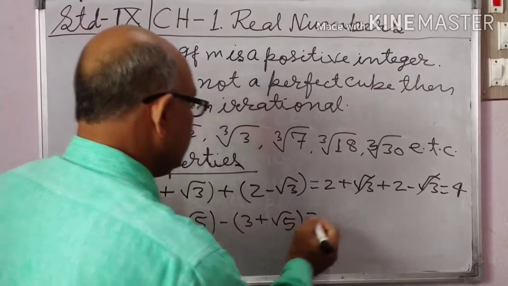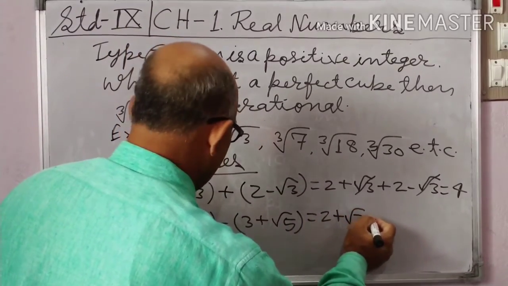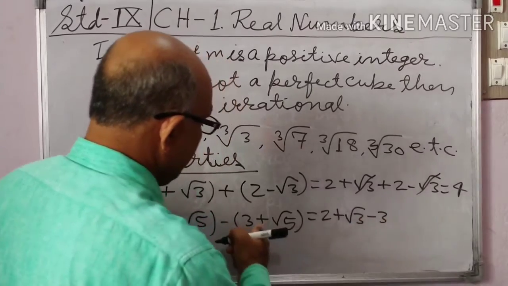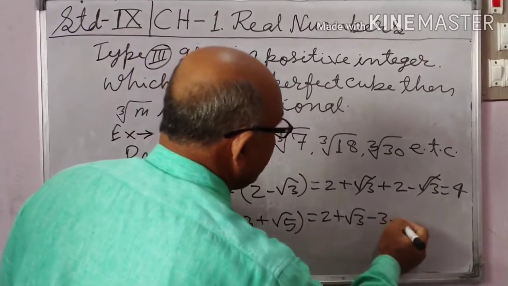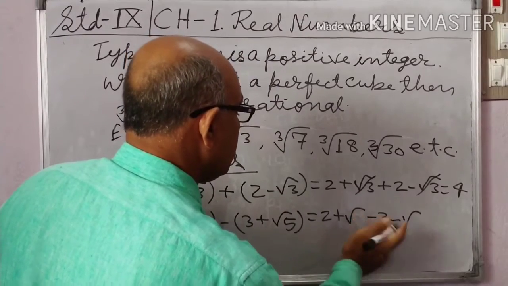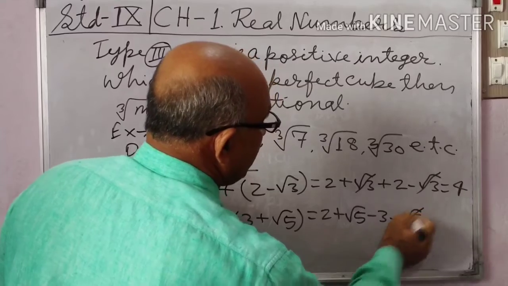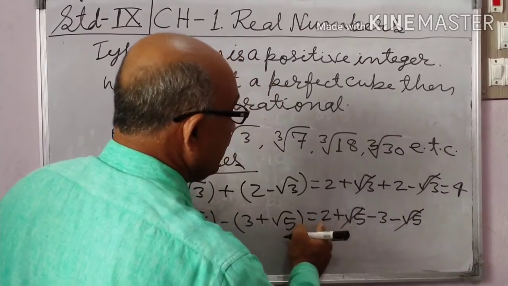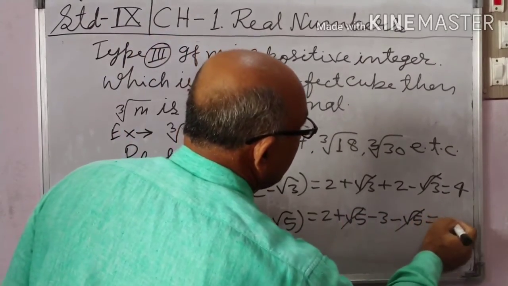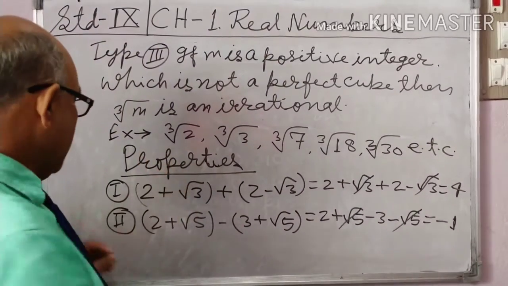Remove the bracket: 2 plus root 5 minus 3, plus sign changes into minus sign, minus root 5. Root 5 minus root 5 cancels. 2 minus 3 equals minus 1. Minus 1 is a rational number.